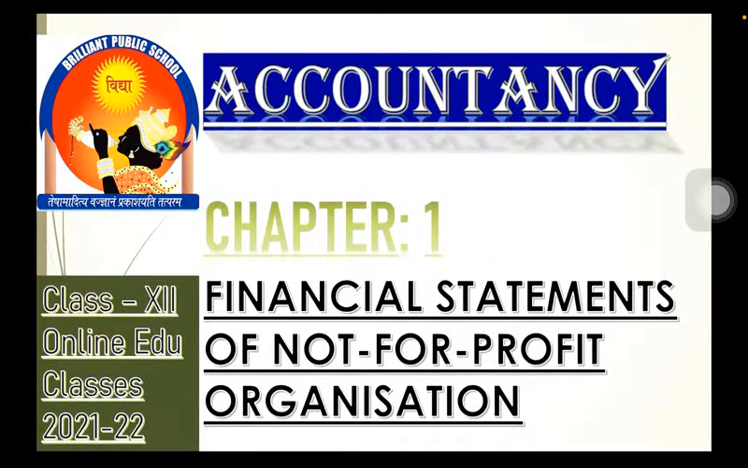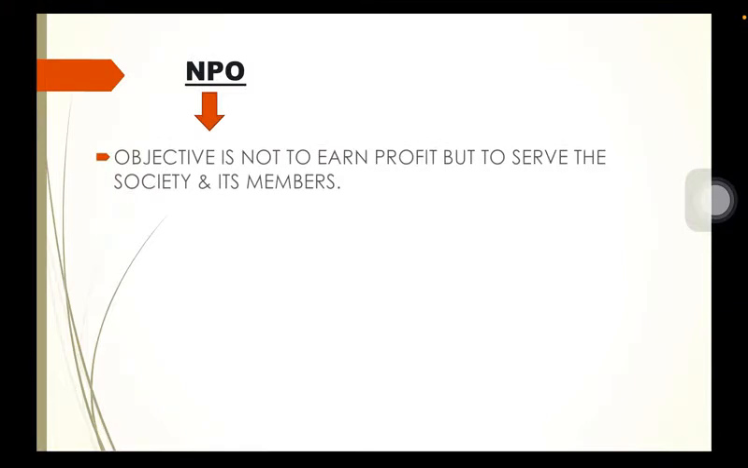So the first concept is what is the meaning of not-for-profit organization or NPO. These are the organizations whose main objective is not to earn profit but to serve the society and its members. That is, these organizations are not allowed to earn profit, but yes, they can generate profit because profit is required for day-to-day operations. Whereas earning profit means that they are getting the profit and they are distributing that amongst its members, which is not allowed in an NPO.